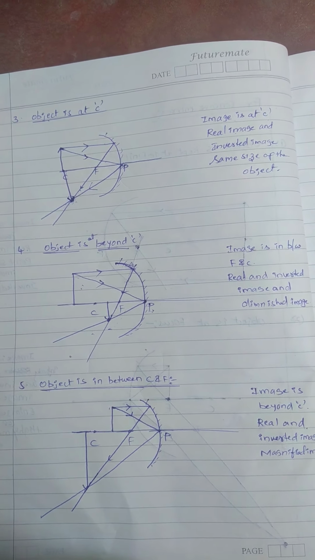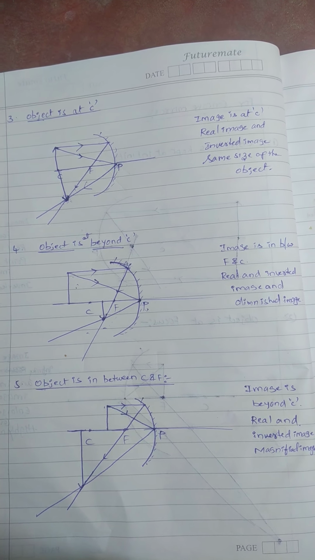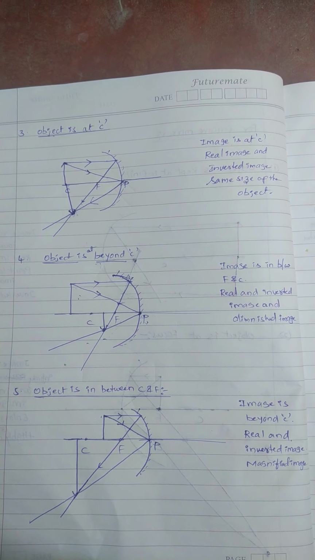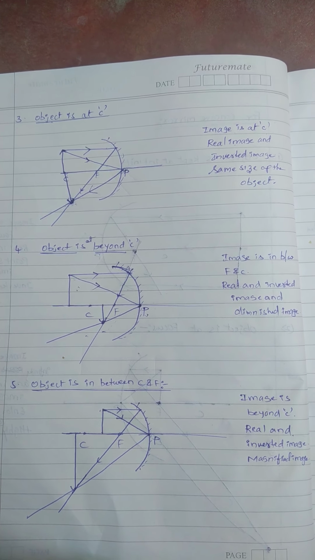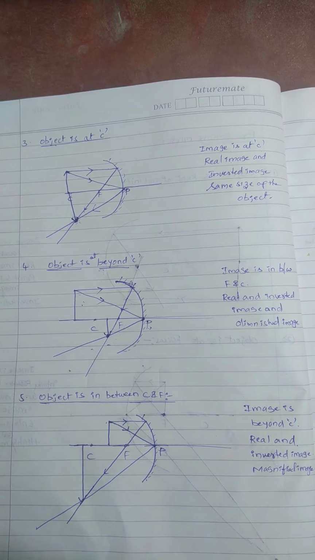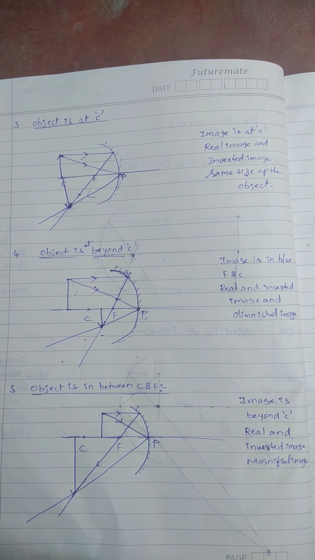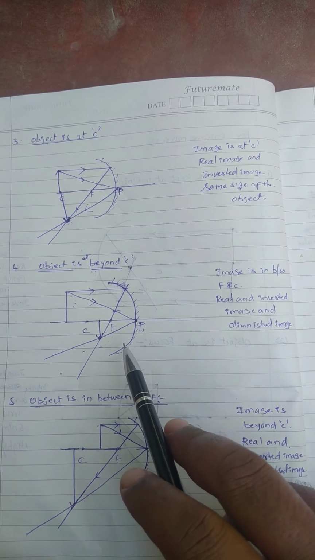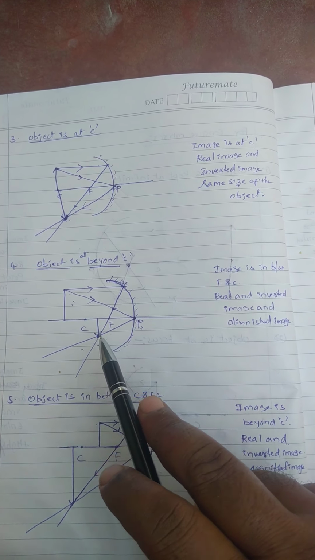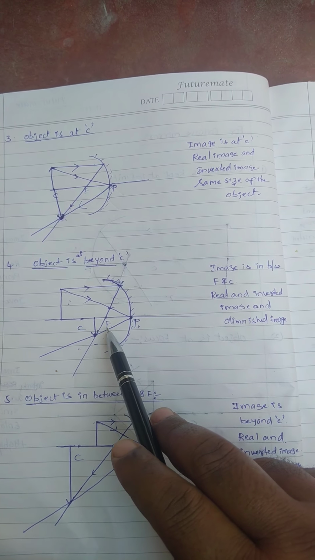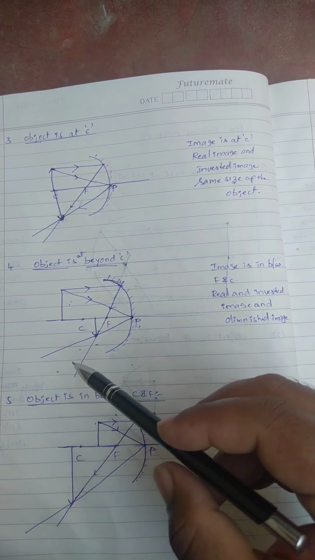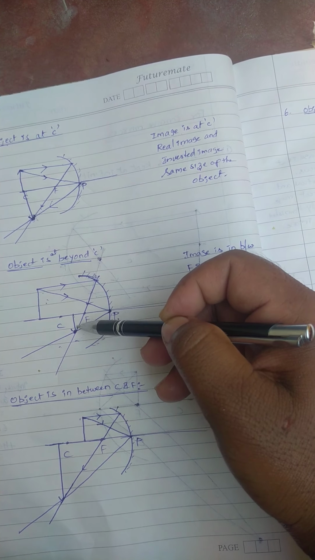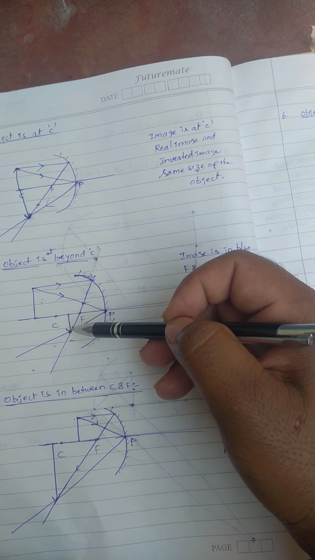Now see, the image is between C and F. It is also a real, inverted and diminished image. You can see object size is more, image size is less. So when image size is less, we call it diminished.